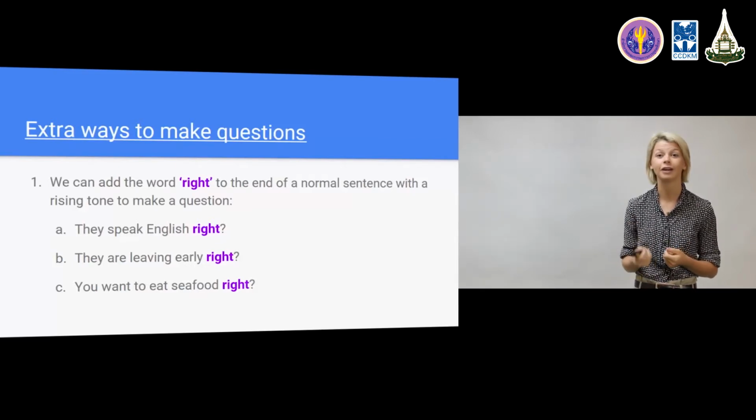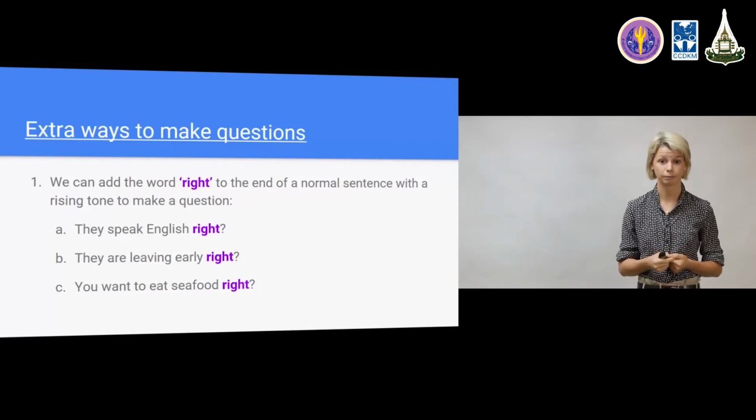I'm adding the word right with a rising tone to make it a question. Let's hear it one more time. They are leaving early, right? That's a question. Right, rising tone means I'm asking you a question. The answer, yes, they are. Or no, they're not.